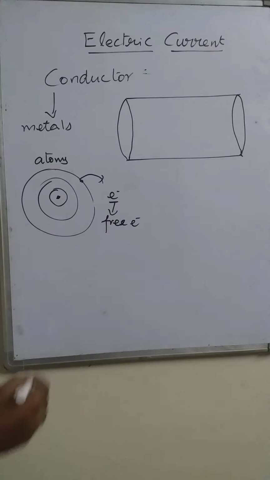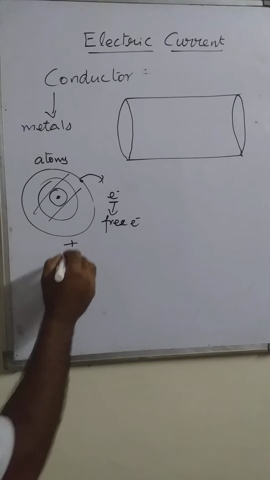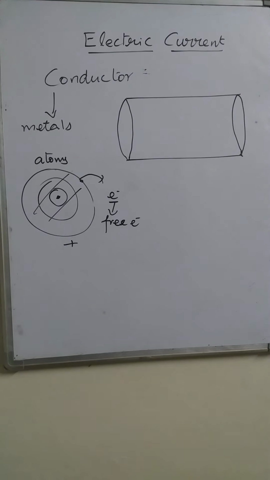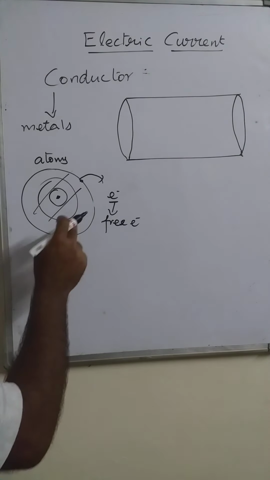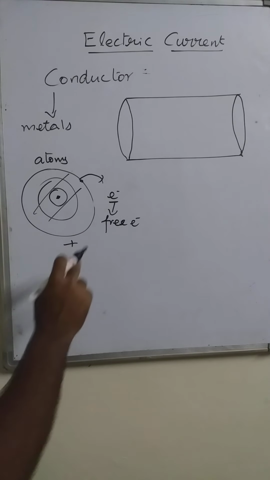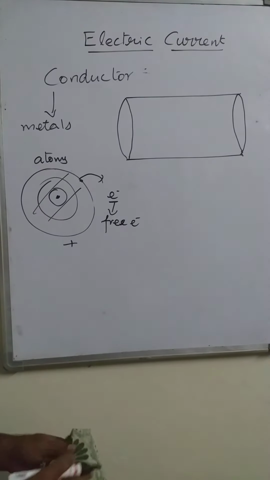Once the electron comes out, the remaining atom becomes positive. So in every conductor, we have free electrons and positive charges.